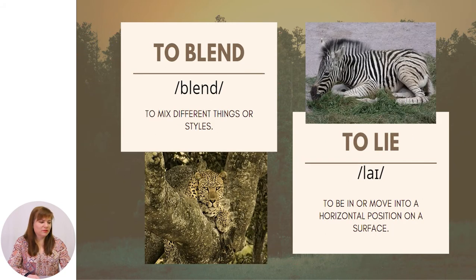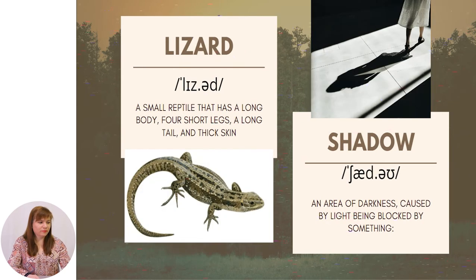To blend. To mix different things or styles. To lie. To be in or move into a horizontal position on a surface. Lizard.